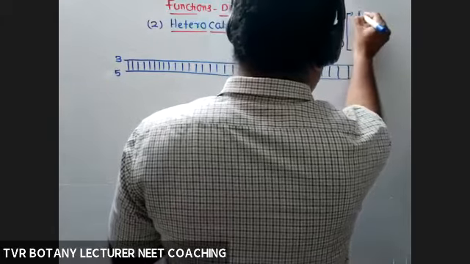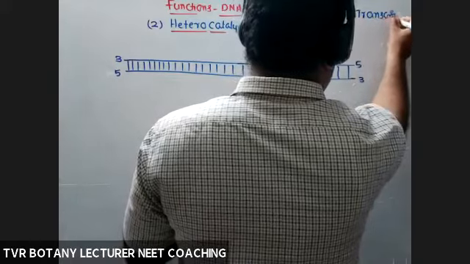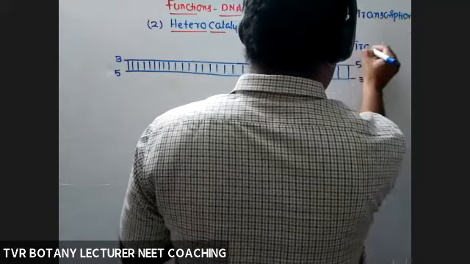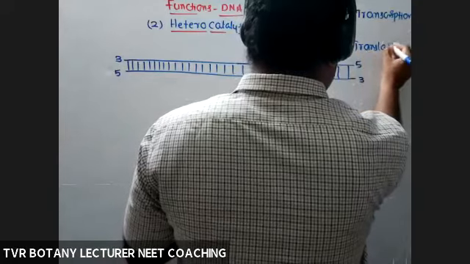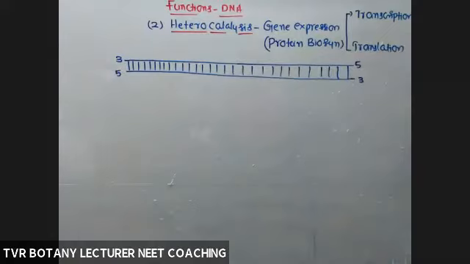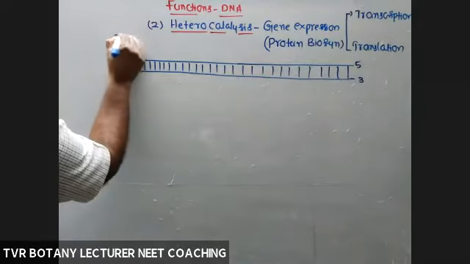One is transcription. The second one is translation. After completion of DNA replication in the textbook, the given one is transcription.